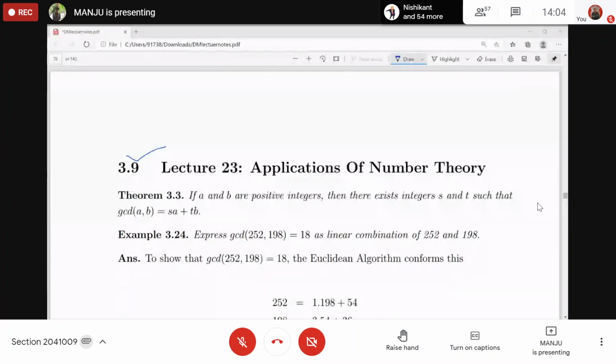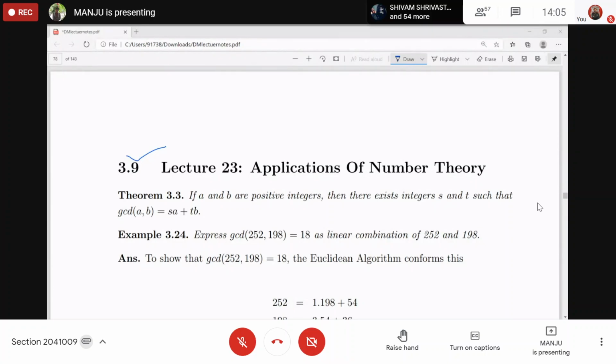Okay. What is the GCD of 12 and 18? 6. Can you write this as a linear combination of 12 and 18? That is, can you write the GCD of A and B as a linear combination of A and B, that is, A into X plus B into Y, where X and Y are integers?